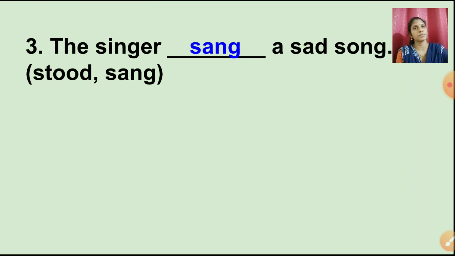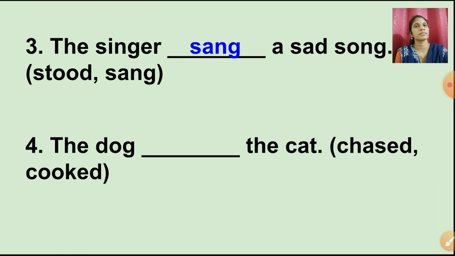Okay. Now. The dog dashed the cat. Options: chased, cooked. Chased and cooked. Can the dog cook the cat? No. He has chased. Okay. So the right word is chased. So chasing is the action done by the dog. Isn't it? So now the next one.